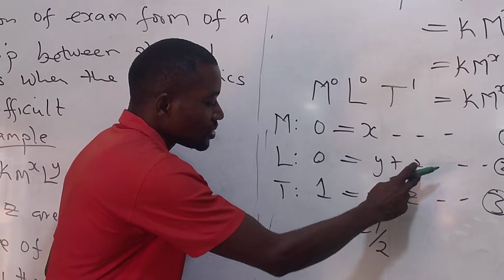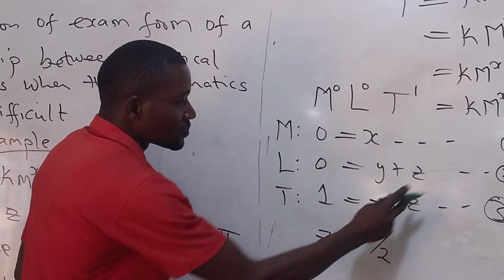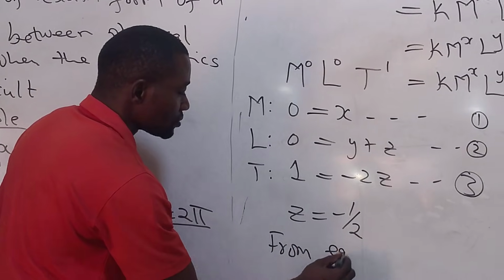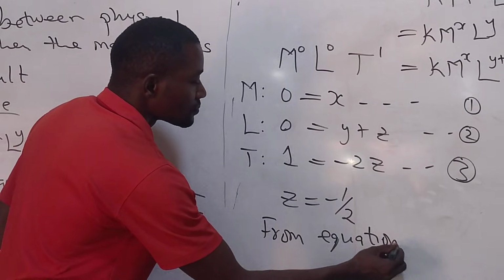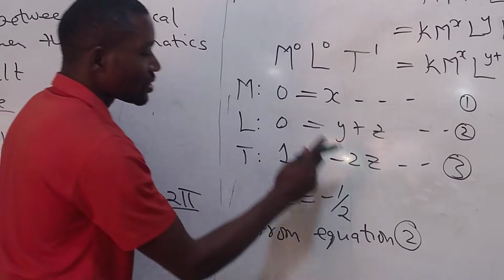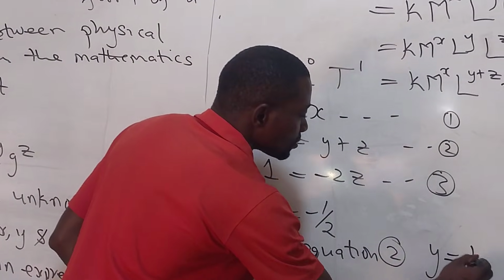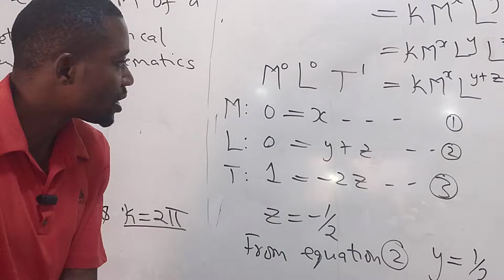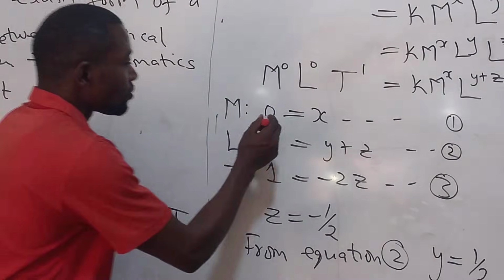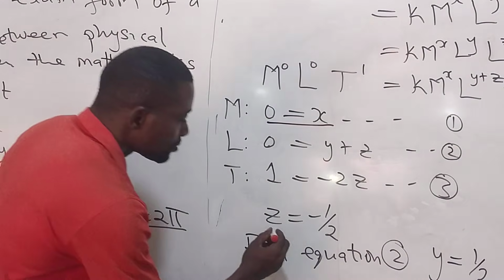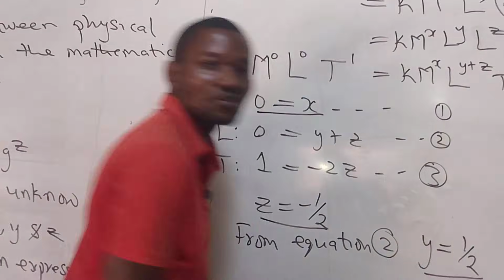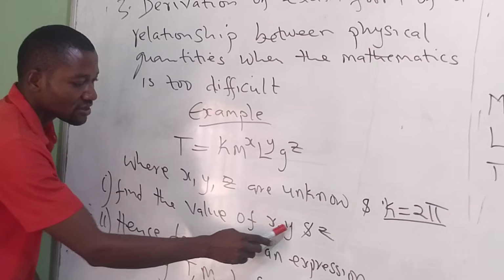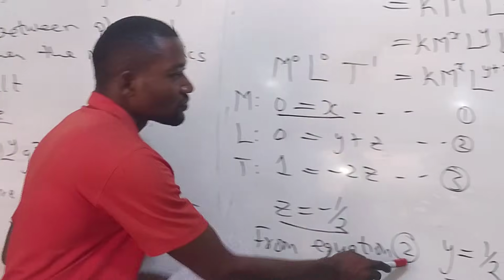If we substitute into equation 2, we can have that y is equal to half. So from here, we have gotten the value of x, the value of z, and the value of y. So the first question here says we should find the value of x, y, and z, which we have gotten.